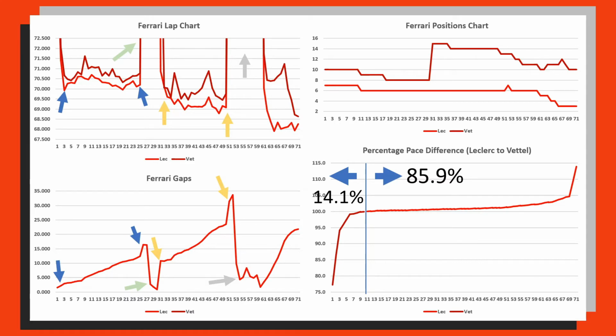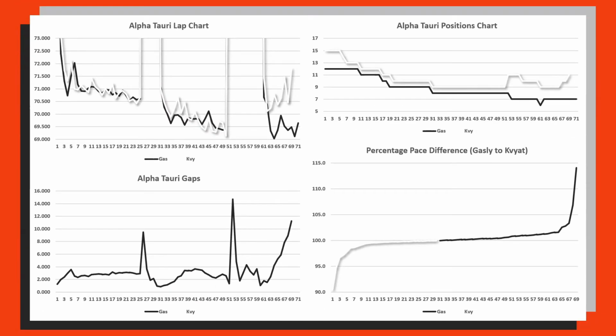And leaving Ferrari, we can head on in to Alfa Tauri. Now this is a very interesting panel that we can highlight and analyse here. So the first section between the two blue arrows is again just before the first safety car, and Danny Kvyat and Pierre Gasly were exceptionally even, and that correlates to this section here where the gap was just staying between 2 seconds and 4 seconds. It really wasn't wavering between that gap at all.